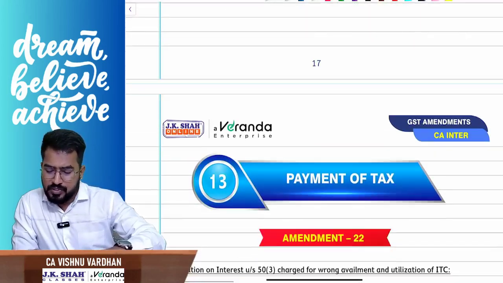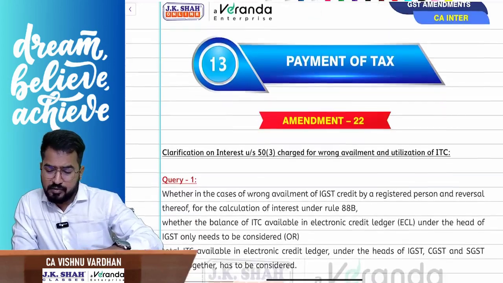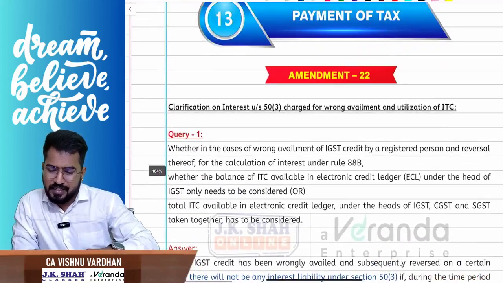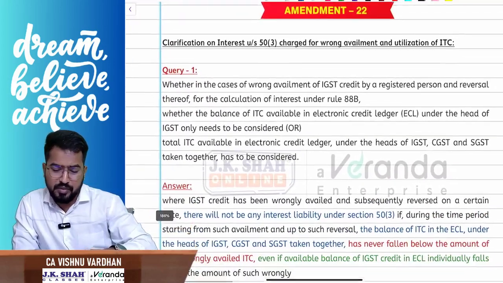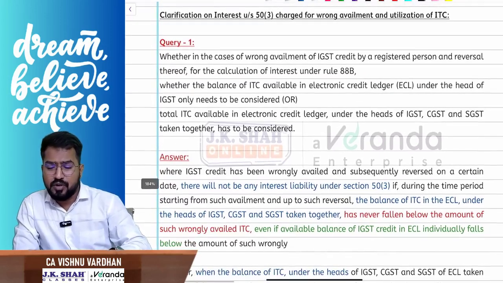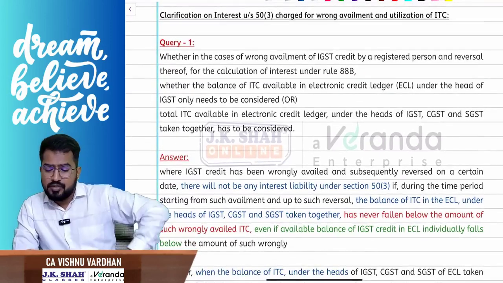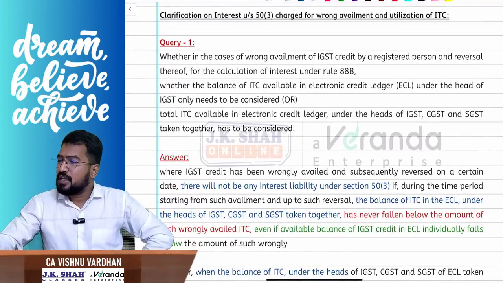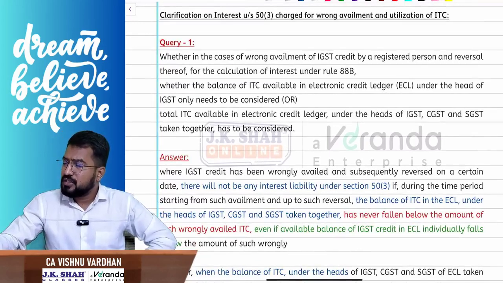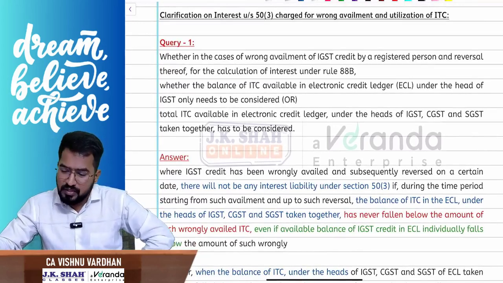Next, with this we are done with the amendments of tax invoice, debit note, credit note. There are some amendments which are given with respect to interest calculation on wrong availment and utilization of ITC. So some clarifications regarding that. Actually, this is not greatly relevant at your level.